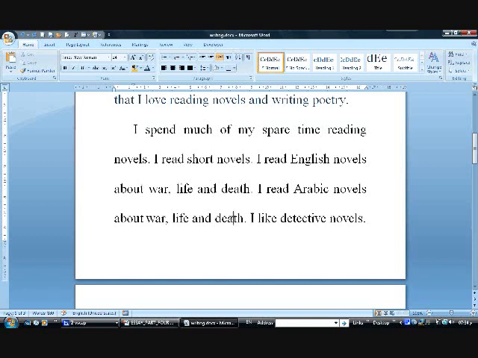Now, I spend much of my spare time reading novels. I read short novels. Now I have to add a transition here. For example, I can add "for example."